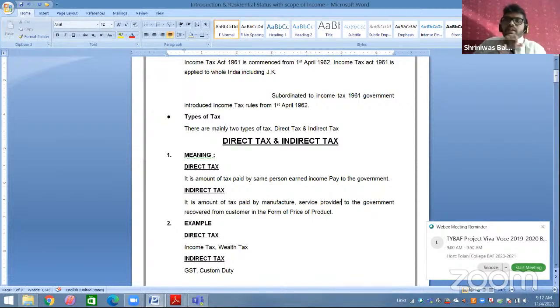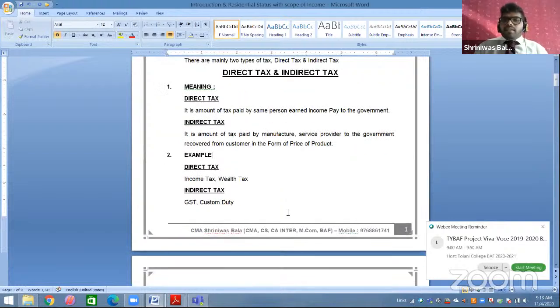What is happening? Supplier पहले पे करता है गवर्नमेंट को और कस्टमर से रिकवर करते हैं. मतलब किसके पॉकेट से जा रहा है? कस्टमर के पॉकेट से. मतलब इनडायरेक्टली यहाँ पे टैक्स कौन पे कर रहा है? कस्टमर. So that is the reason it is called indirect tax. In indirect tax, the manufacturer or service provider pays tax to the government and recovers from the customer in the form of the price of the product. So here the customer has indirectly paid the tax to the government.